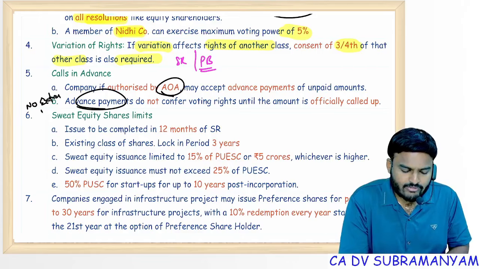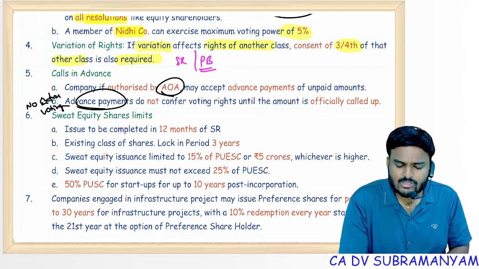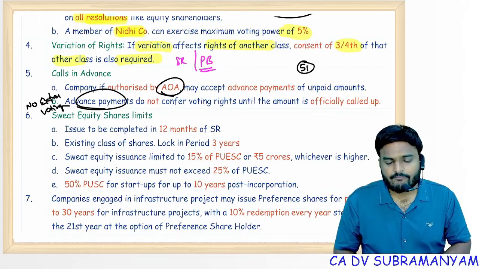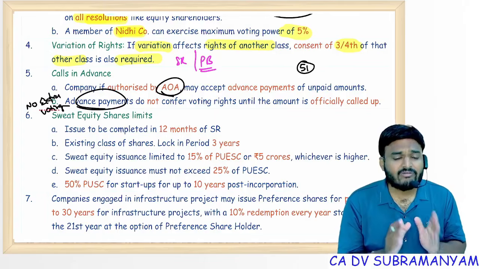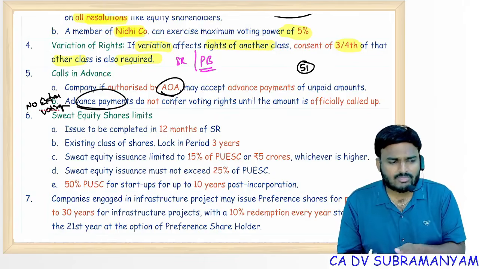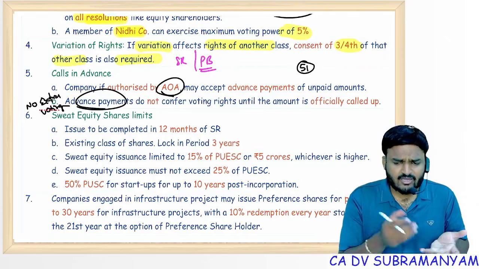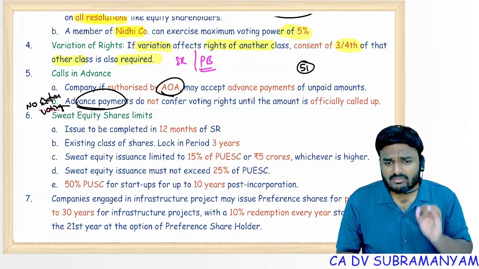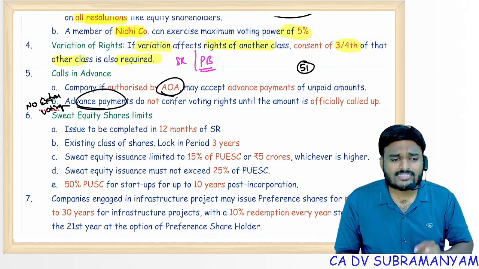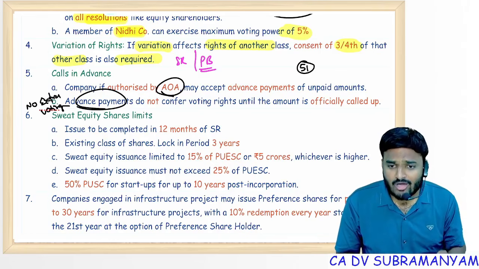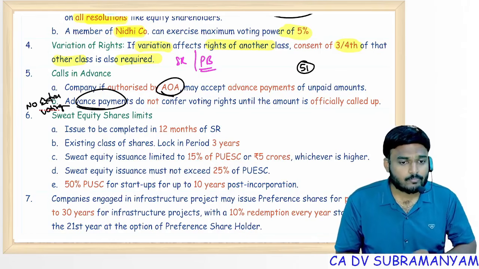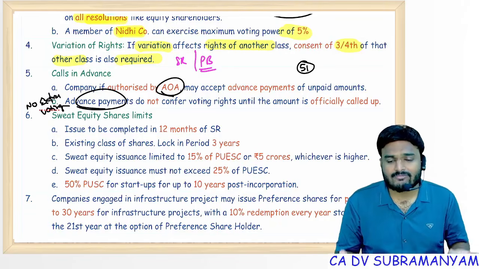Sir, what about dividends, sir? Dividends depend on section 51. If AOA is silent, dividends will be paid on face value. That means all will get dividends, whether it is partly paid up or fully paid up. But if AOA authorizes the company to pay dividend only on paid up value, then no dividends for calls in advance.